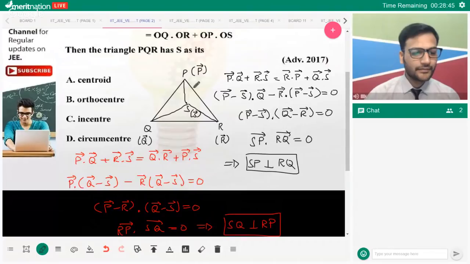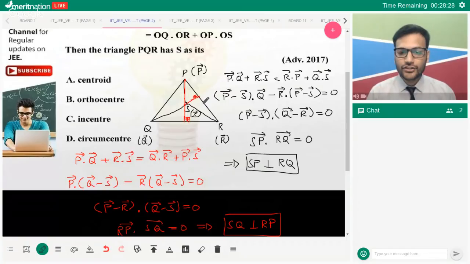Now see over here, the first one says SP is perpendicular to RQ. This vector is perpendicular, right? And the second says SQ is perpendicular to PR. This is also perpendicular. This implies both are altitudes. If both are altitudes, the point of intersection of the altitudes is called what? Orthocenter. So the answer to the question turns out to be B, which is orthocenter.